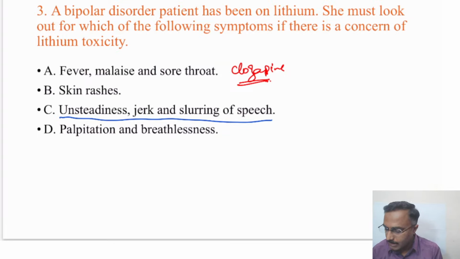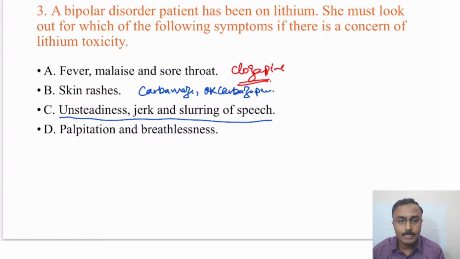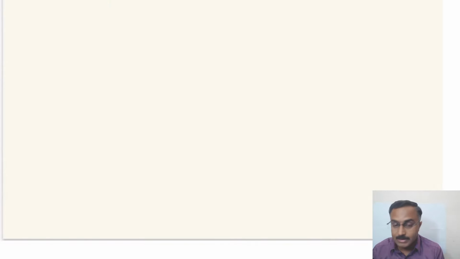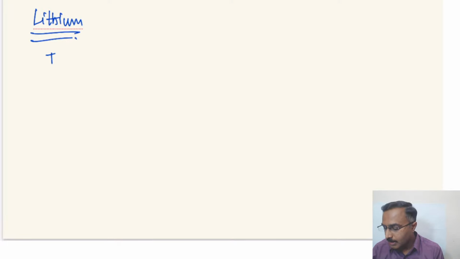Right. Skin rashes, with particular reference to mood stabilizers, are seen with carbamazepine and oxcarbazepine. So one needs to know what other mood stabilizers can have side effects. When it comes to lithium, we have seen that at the therapeutic level itself, tremors, weight gain and sedation can happen.